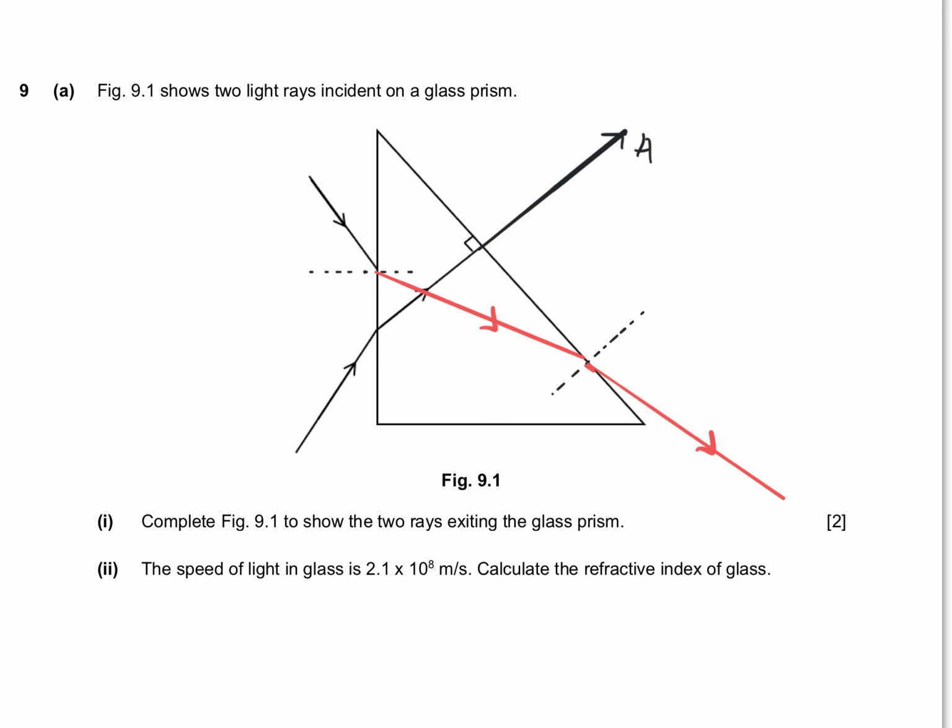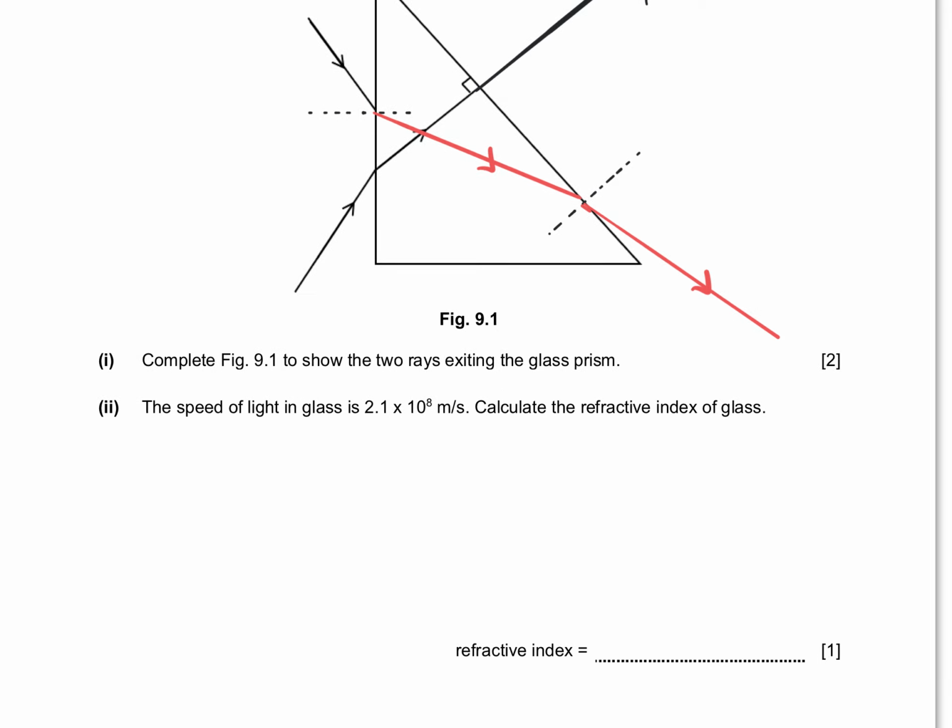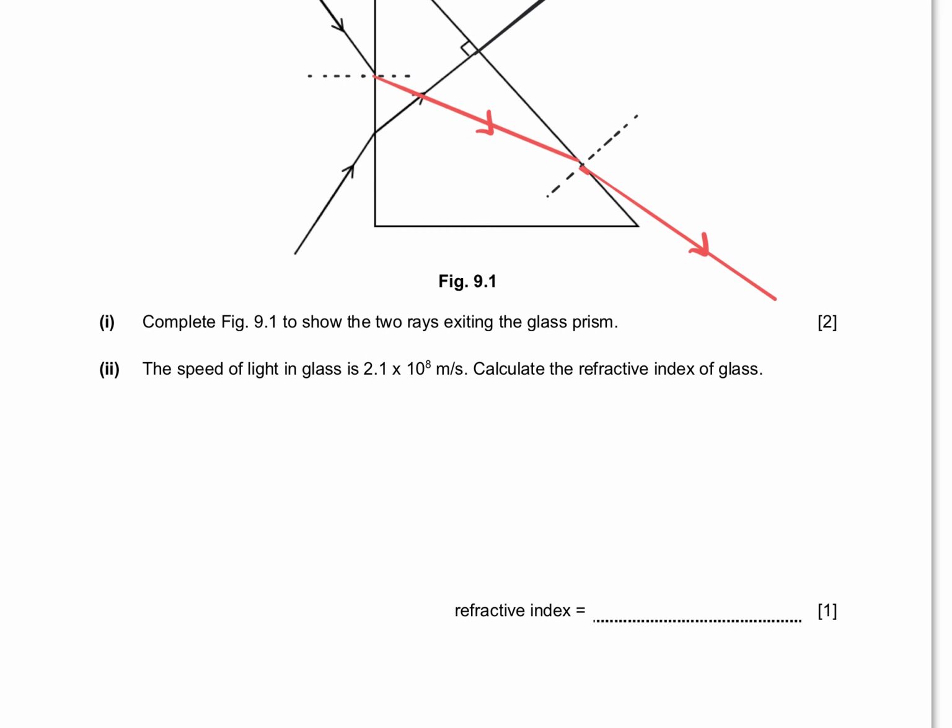Finally, calculate the refractive index of glass when I consider your speed. So now there are 2 formulas to remember. One is something that looks like this, where we use angles, but there's another one where we use the speed. This formula says that refractive index is the speed of light in vacuum over the speed inside my medium. So this would be the speed of light. So in this formula, right, the one that goes on top here is always going to be 3 times 10 to the power of 8. And this over here is the speed inside your medium. So when you use this formula, you got to answer 1.43.